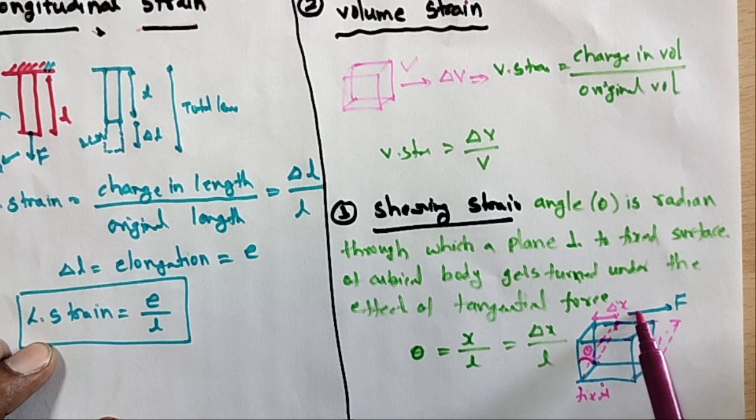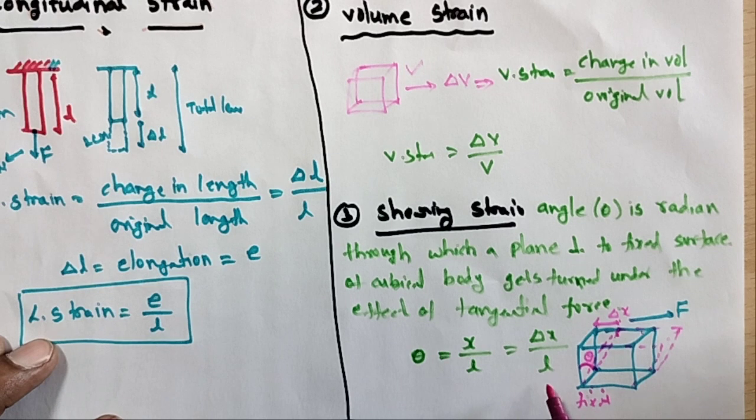When the tangential force is acting on the upper surface, the lower surface is fixed and only the upper surface is moving. So it is making angle theta with respect to the fixed axis. This is called shearing strain. In this strain, theta is mentioned. Theta is equal to delta x by L.